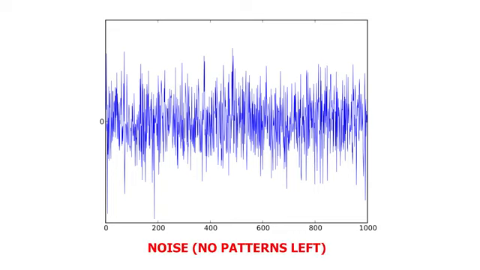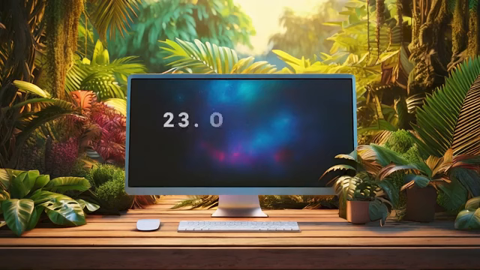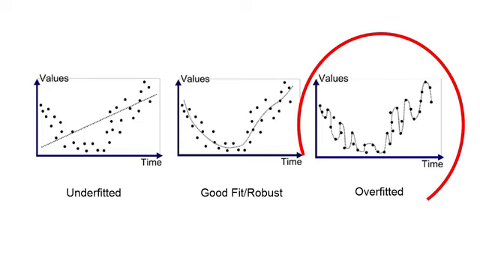Noise is what's left over after perfect fitting of the data with a perfect model capturing all the signal in the data. Overfitting occurs when a machine learning model learns the noise and random fluctuations in the training data rather than learning the true underlying patterns. Like a student who memorizes test answers without understanding the concepts, an overfitted model performs well on training data but fails to generalize to new examples. This typically happens when a model is too complex for the task, or when it trains for too long on too little data, causing it to mistake random noise for meaningful patterns. The model has high variance.